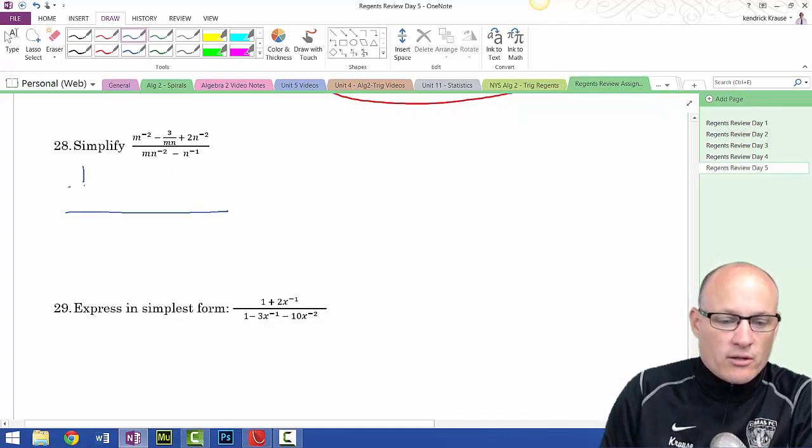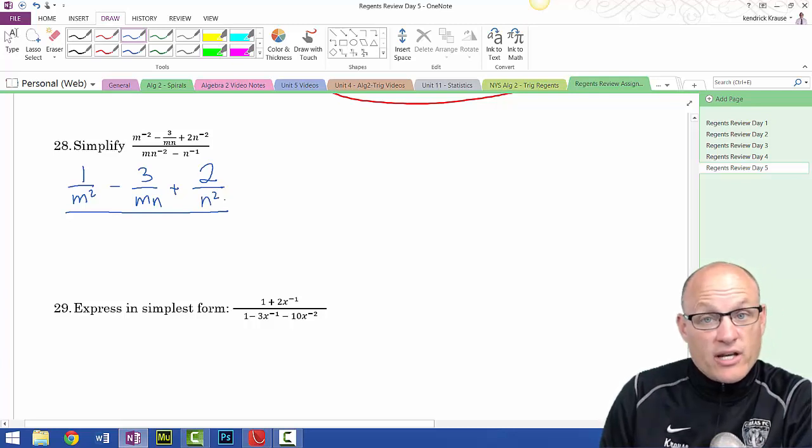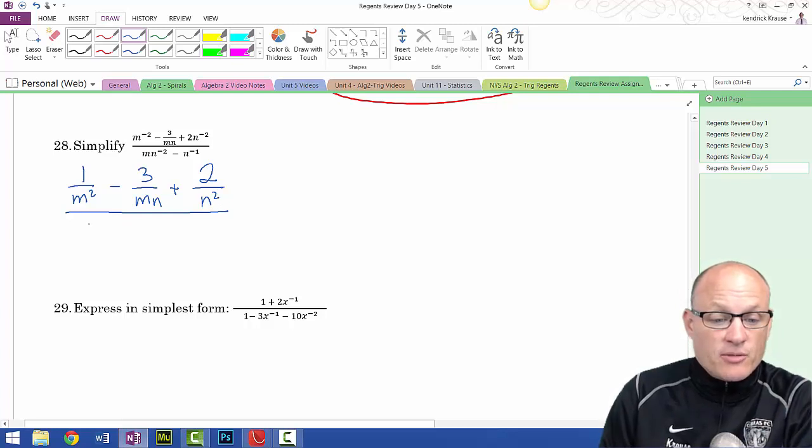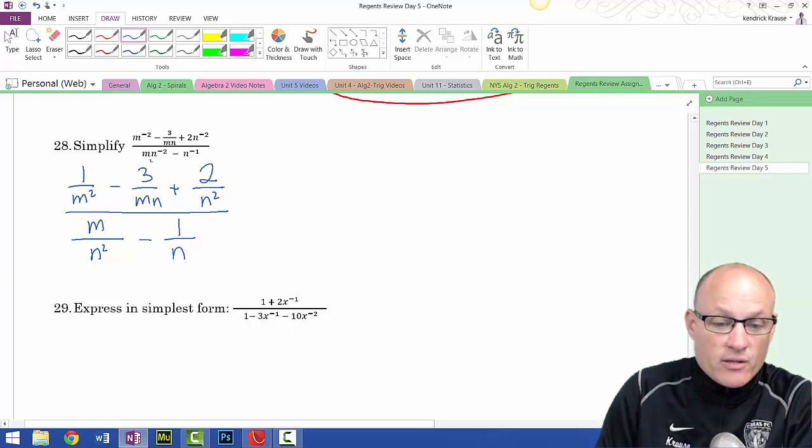1 over m squared. Now, this one's nice. 3 over mn plus 2 over n squared. Remember, the only thing that has a negative exponent is that variable, so it goes in the bottom. Now, this one's tough. This one's going to be m over n squared minus 1 over n. All right, so the first thing I did was I cleaned everything up. Again, this was the only thing being raised to the negative exponent. There's multiplication.